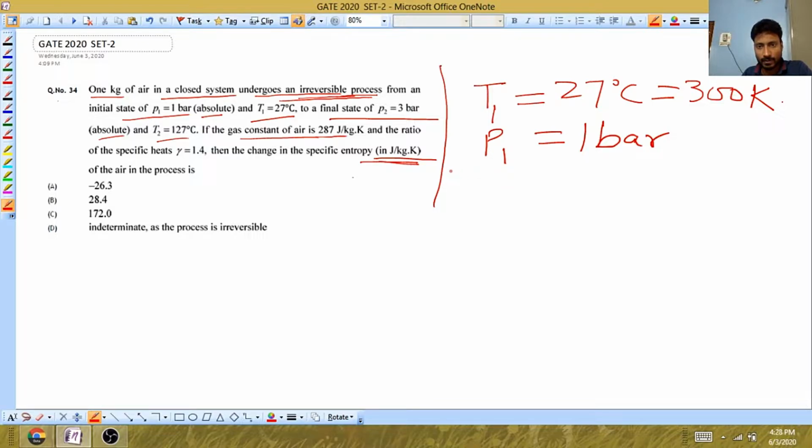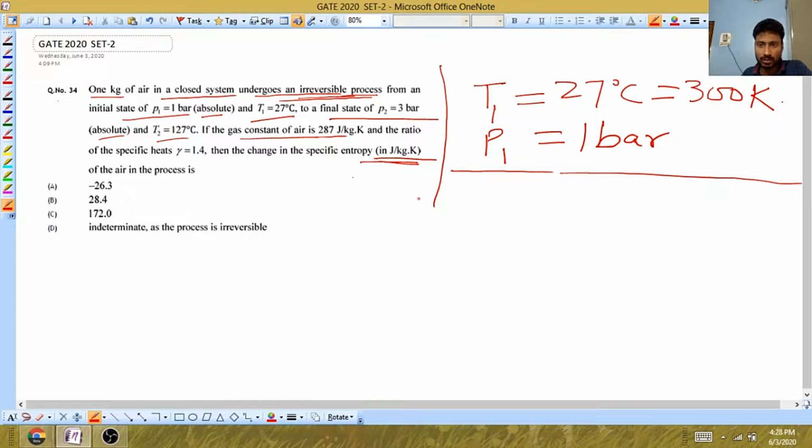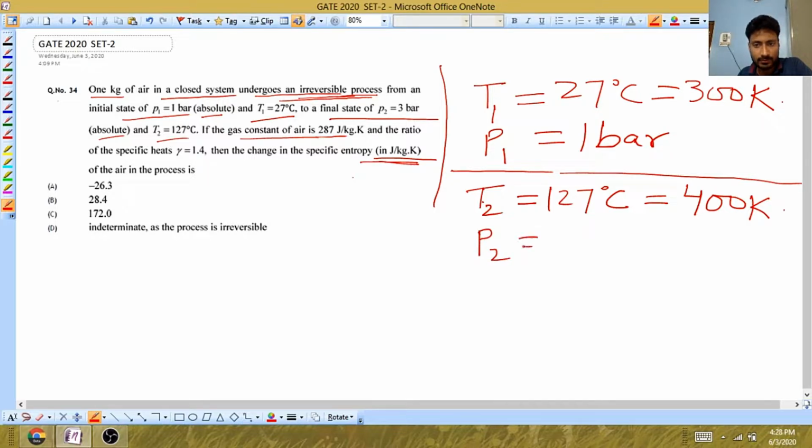If it is not absolute, if it is gauge, you need to convert it into absolute value. Then they have given T2 as 127 degrees Celsius. If you convert it into Kelvin, it will be 400 Kelvin. They have given P2 as 3 bar.